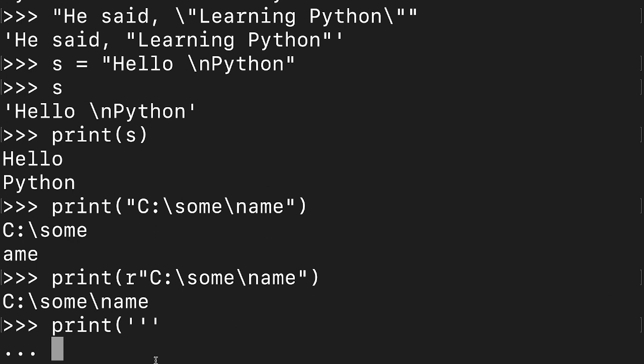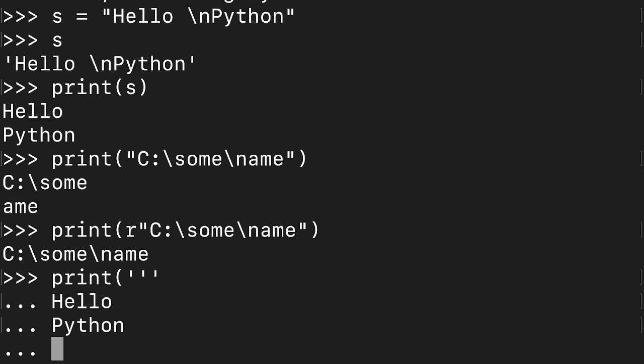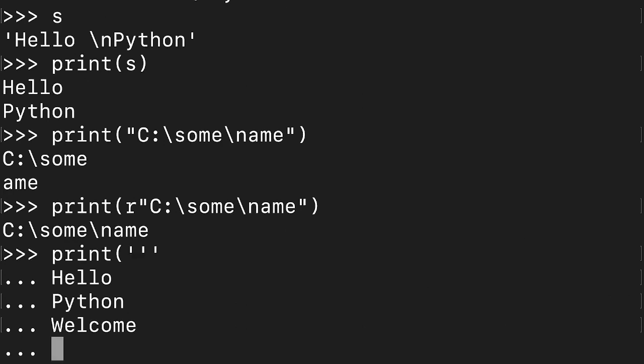Now you can write here whatever strings you want. I am writing some different kind of string. You can try whichever is given in the documentation. So let us say I write hello. After that, in the next line, another secondary prompt is coming, right? So after that I can write something, hello Python. In the next line maybe welcome. Like this. And then finally we can go to the next line, or there itself you can close it. So this is how you have to give three quotations again, and then close it.